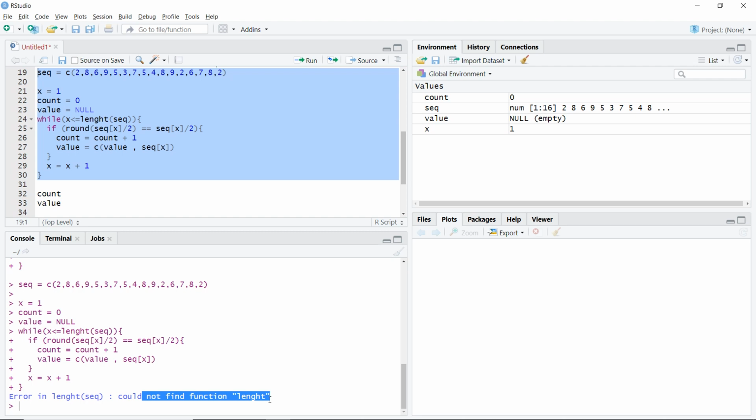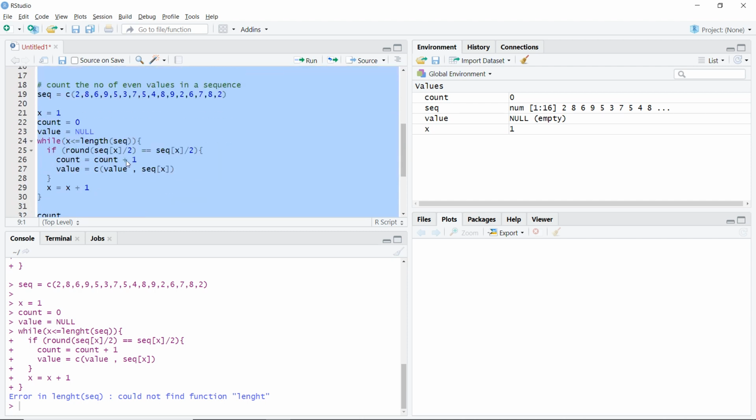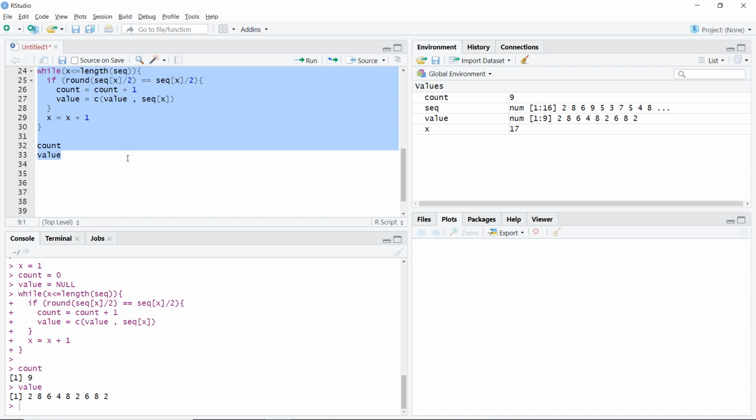Then the first thing you should check is whether the spelling of the function is correct or not. 99% of the time the spelling is wrong. The other 1% would be that you forgot the actual name of the function. So I'll write length correctly, and now if I run again with Control Enter, I should get my values.